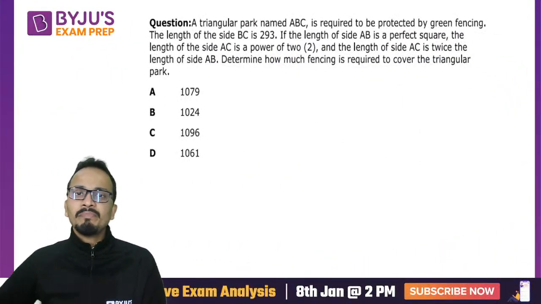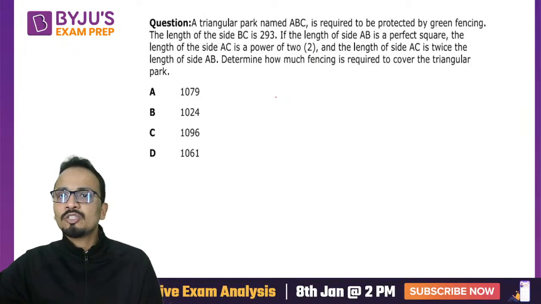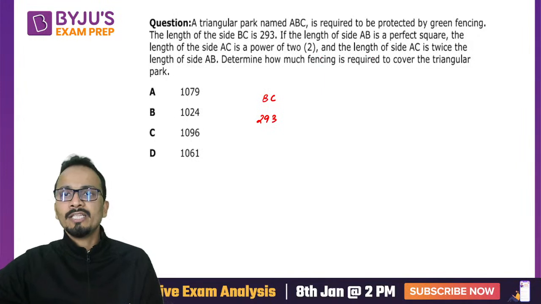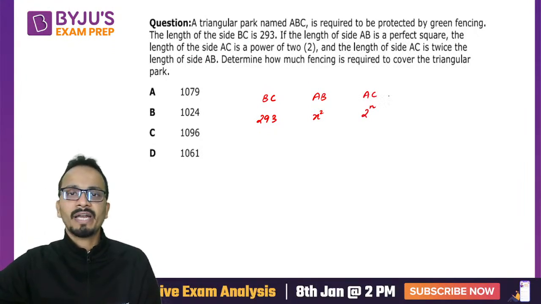A triangular park named ABC is required to be protected by green fencing. The length of BC is 293. The length of AB is a perfect square, let's say X square. The length of side AC is a power of 2, let's say 2 raised to the power n.